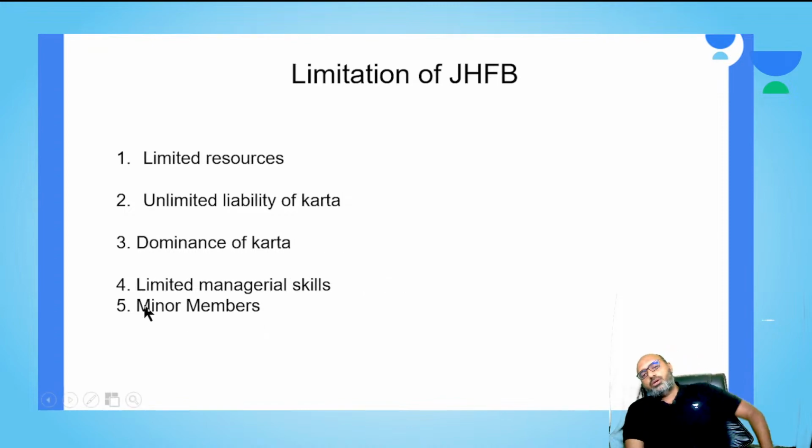So basically you have four disadvantages of a joint Hindu business, including the dominance of the karta. Okay, so hope you understand this concept or form, and we will go to the next part.